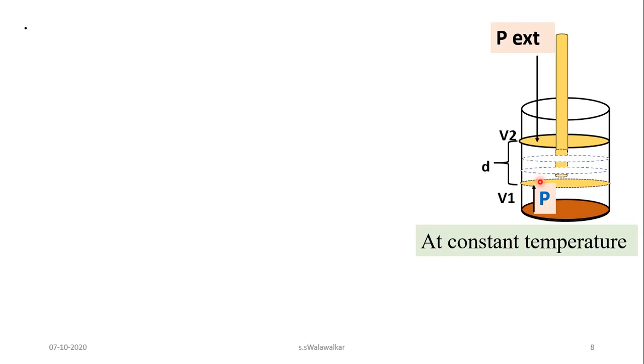That is, an infinitesimally small pressure decrease, and when the opposing force is decreased by a very small quantity, a small change in pressure and volume takes place, and every time some small work is done, and therefore the total work done during this expansion from V1 to V2 is maximum.